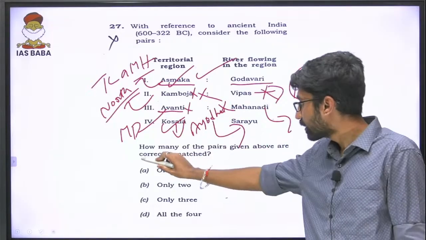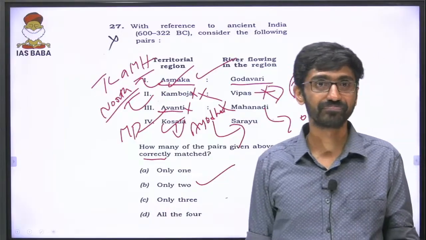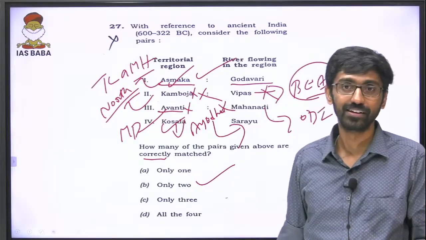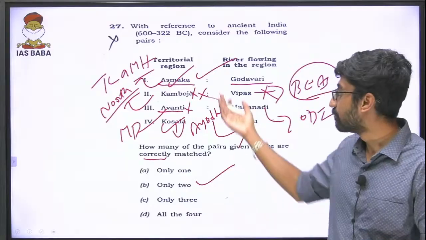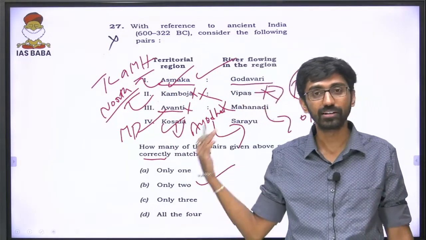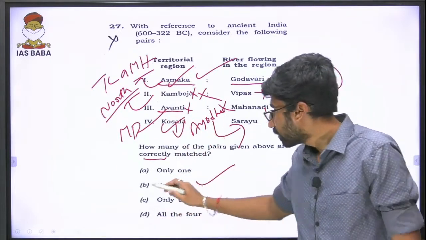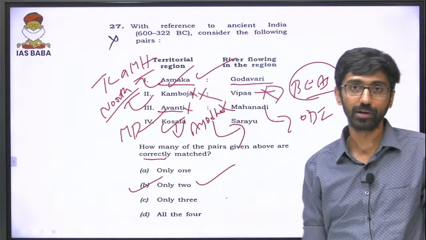Only how many are correctly matched? So it has to be only 2. Only 2 are properly matched. Again, a factual aspect, utilizing basic geographical knowledge also. If you know the ancient names of the cities, the ancient names of the different Mahajanapadas, the Mahajanapadas concept, 600 BC to 300 BC. So the answer should be B, only 2, because 2 are properly matched, 2 are wrongly matched.